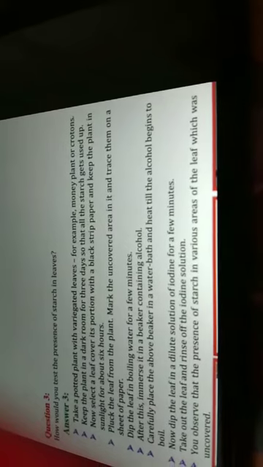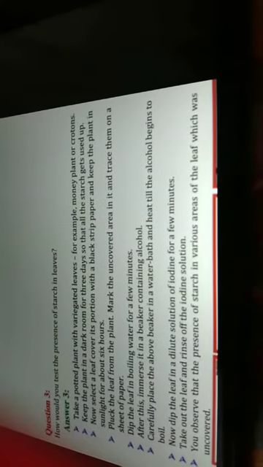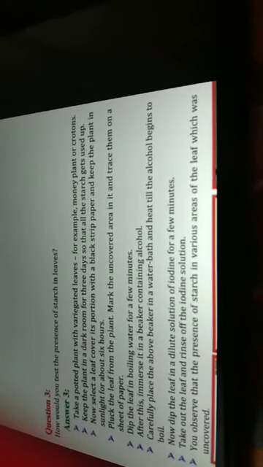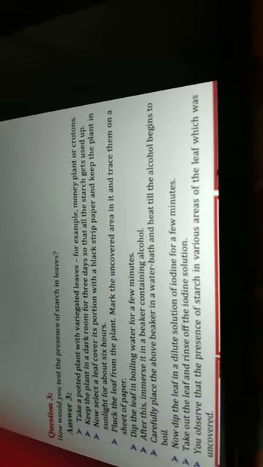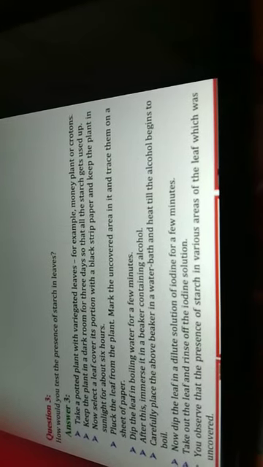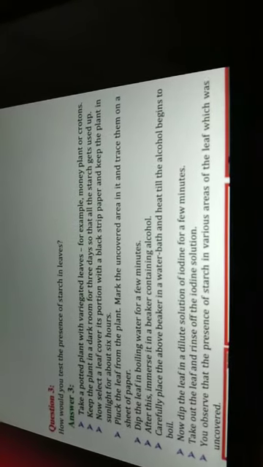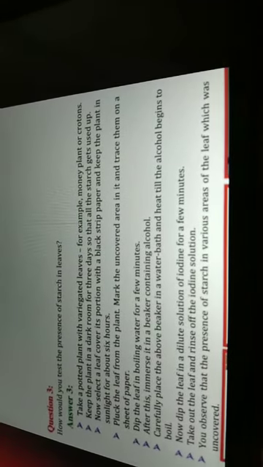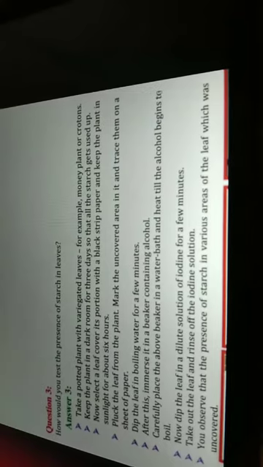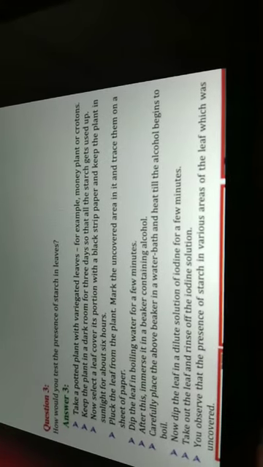Variegated leaves means leaves which have two colors, maybe yellow and green. You have to take a potted plant; examples given here are money plant or croton. Croton has big leaves, it is like a money plant. So you can take a leaf of a money plant or croton plant.